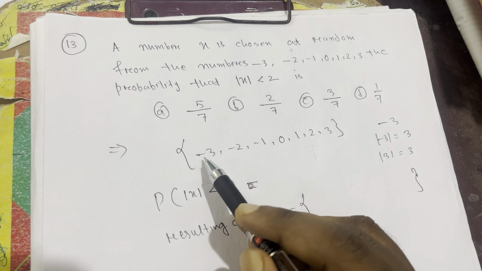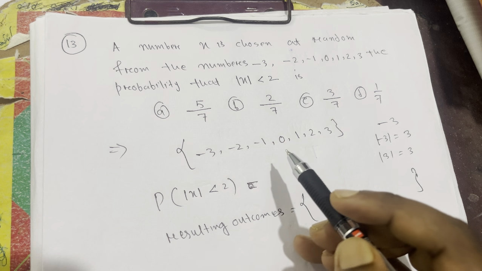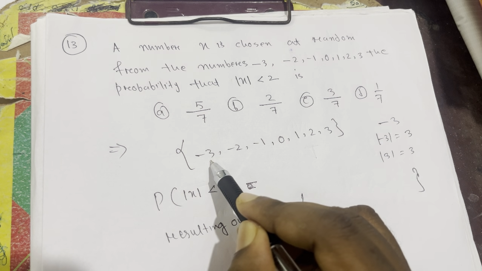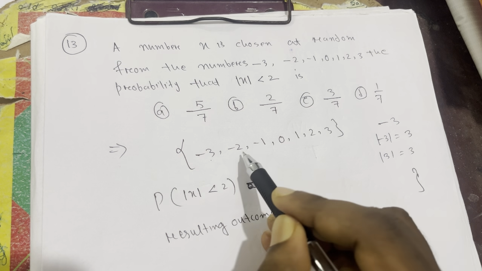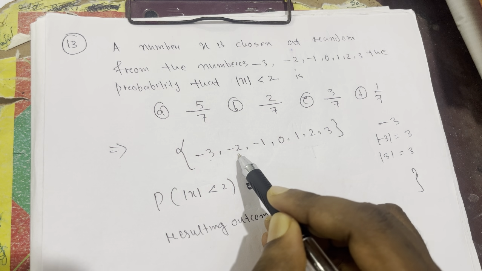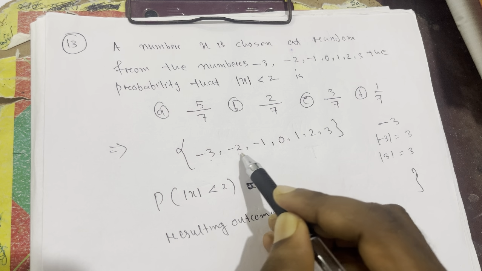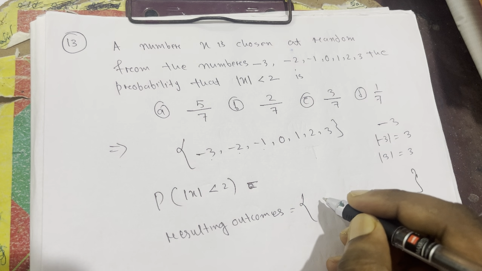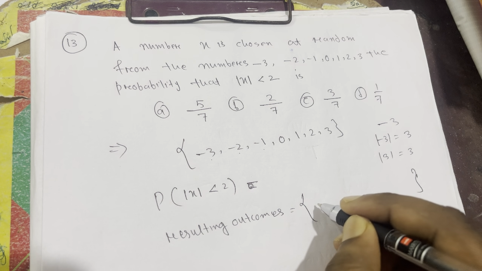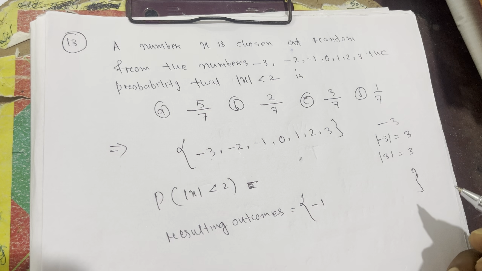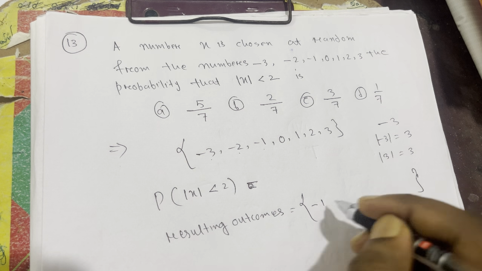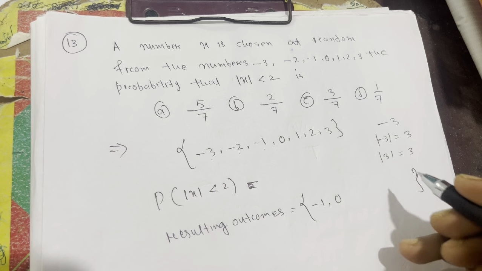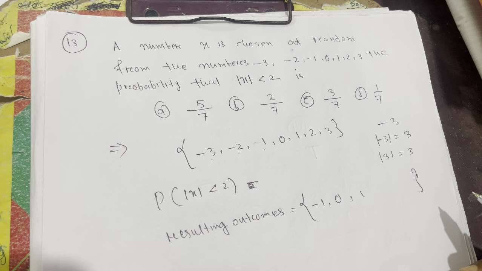So we need numbers whose modulus value is less than 2. The modulus value of 3 is 3, which is not less than 2. The modulus value of -2 is 2, which is also not less than 2. The modulus value of 1 is 1, which is less than 2. So -1 is a possible resulting outcome, then 0 is also a possible resulting outcome, and 1 is also a possible resulting outcome.